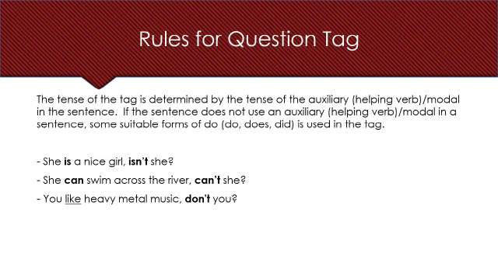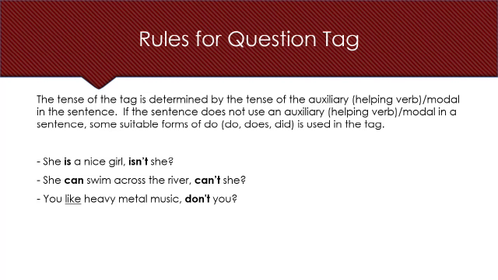You like heavy metal music, don't you? Here we do not have any auxiliary or helping verb. So we'll use the correct form of do. And since the sentence is a present sentence, don't you will be used. Why you? Because this is the subject.